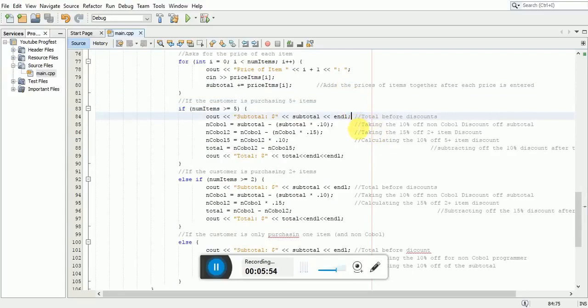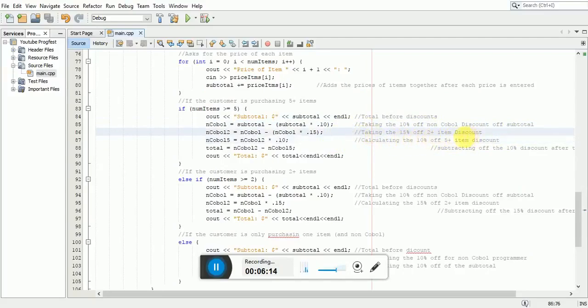After that, we have ncobalt equals subtotal minus subtotal times 0.10, which takes off the 10% discount. And then we have ncobalt2, which will take off the additional 15% off for the 2 or more item discount.